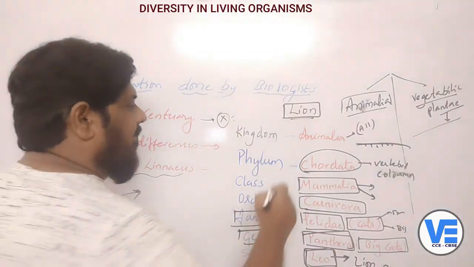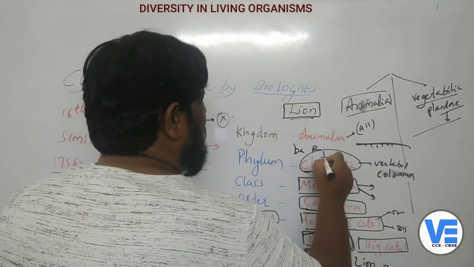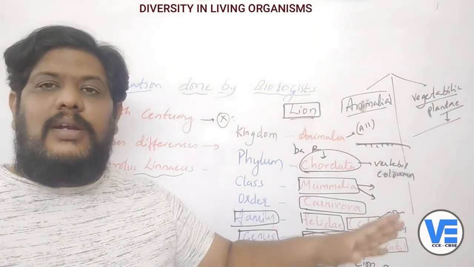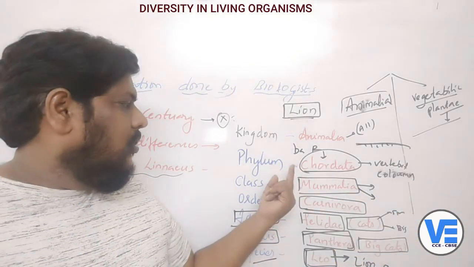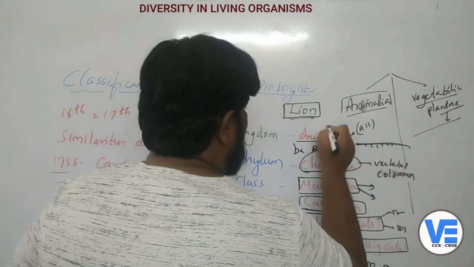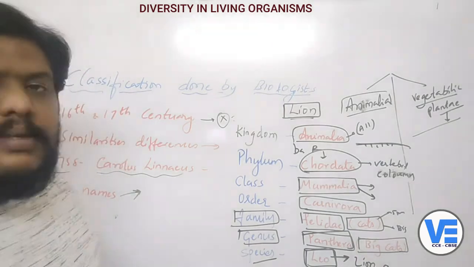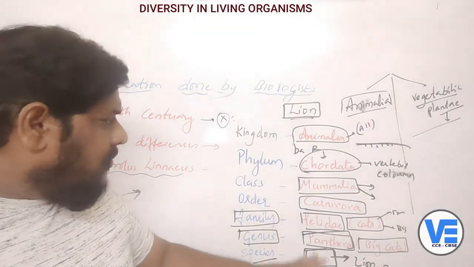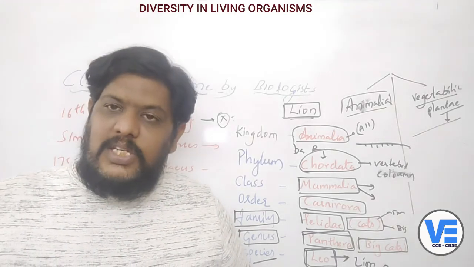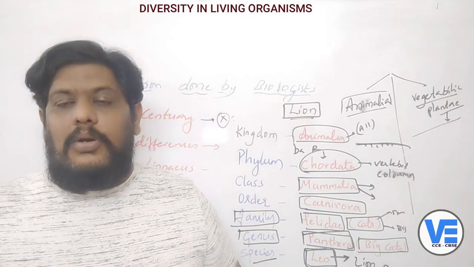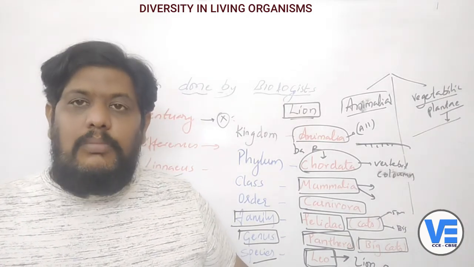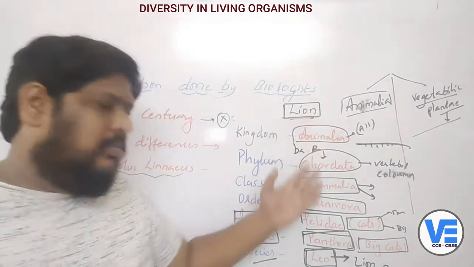For example, bacteria and paramecium don't have a vertebral column, so they are not in the Chordata group. An animal which doesn't have a backbone will not be in the Chordata phylum. Now, what is the kingdom? That is Animalia. That is how the classification is done. You will read more about classification in intermediate if you take botany or zoology, or BiPC, as your subjects. For now, this is more than enough for you.